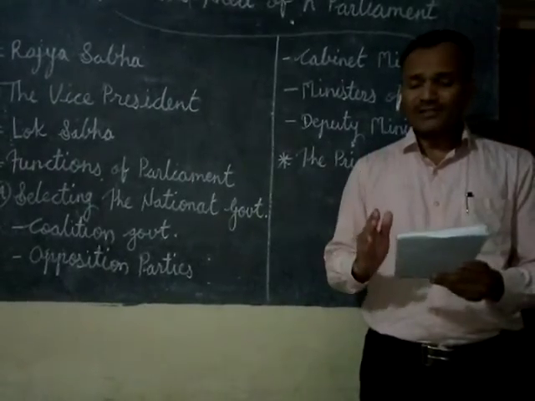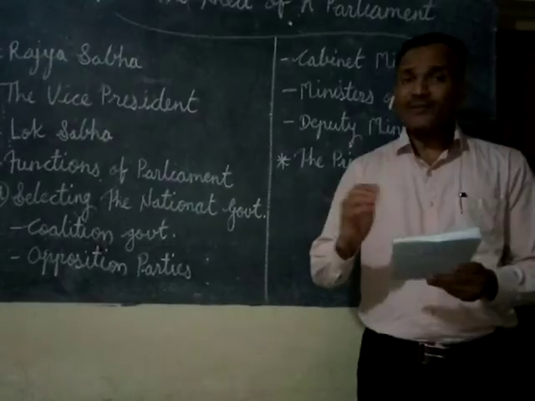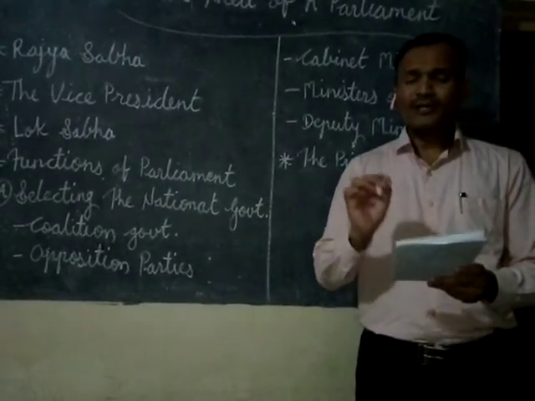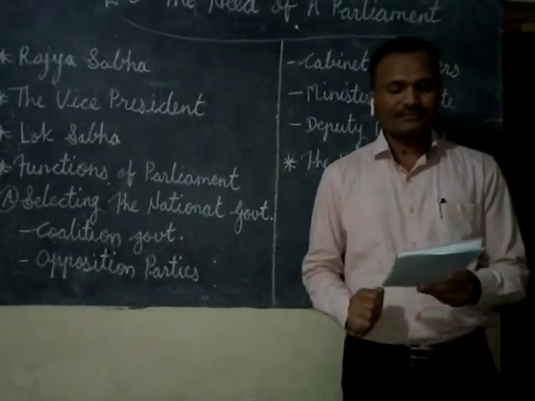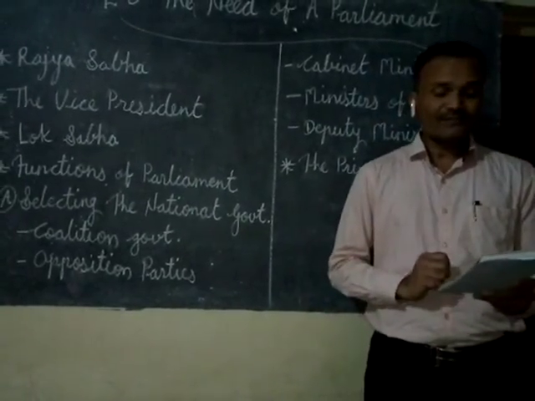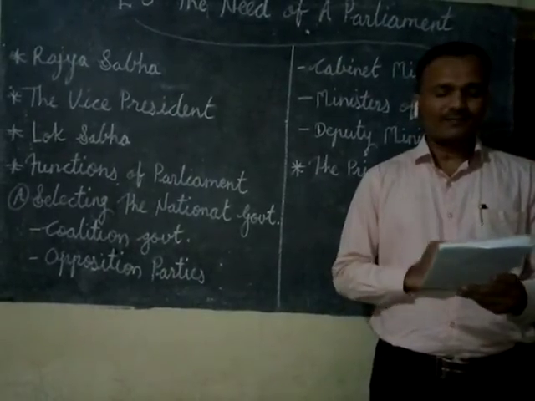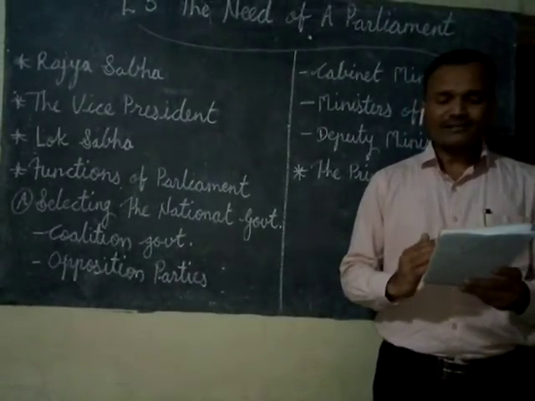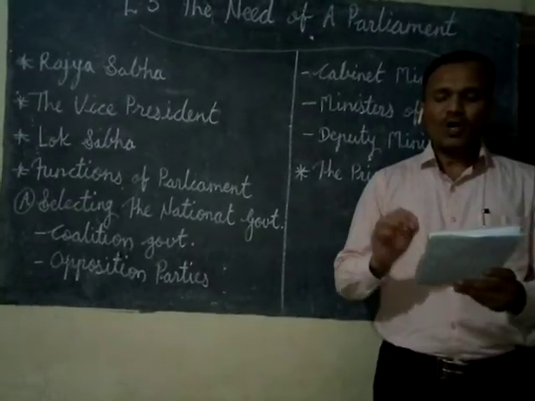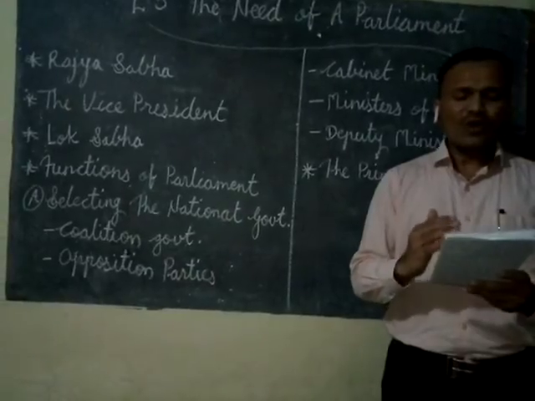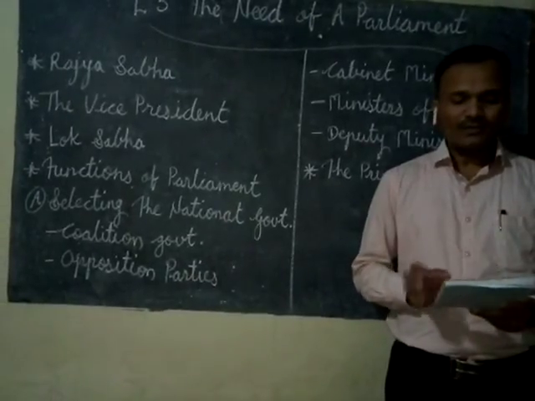He is the chairperson of the planning commission. He advises the president on important issues like appointments of judges, chief election commissioner, etc. He allocates the departments or the duties to the ministers. So these are the functions of the prime minister.